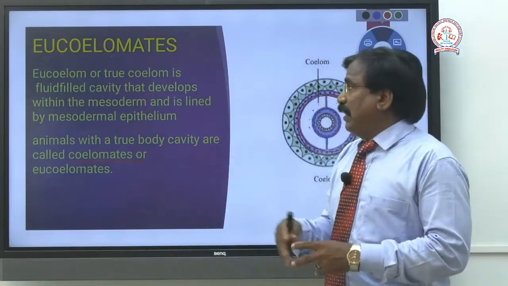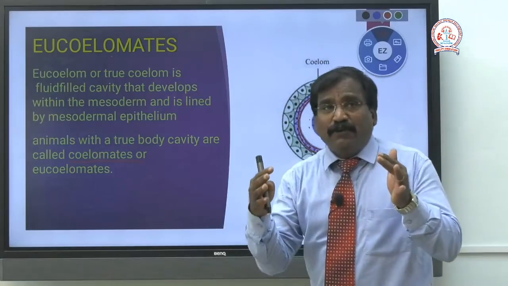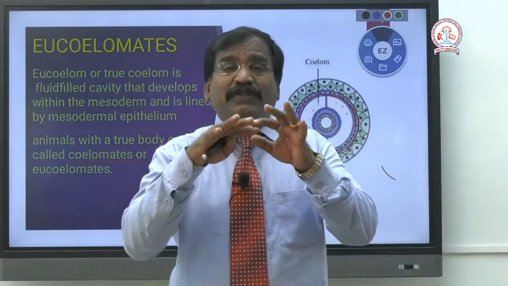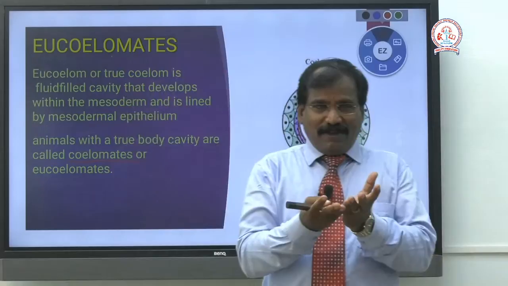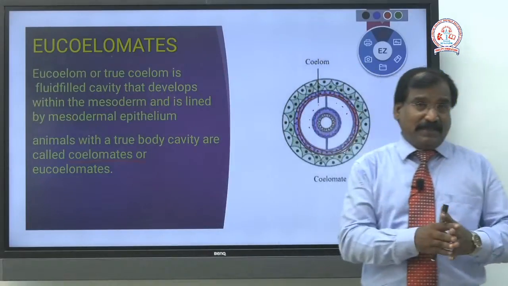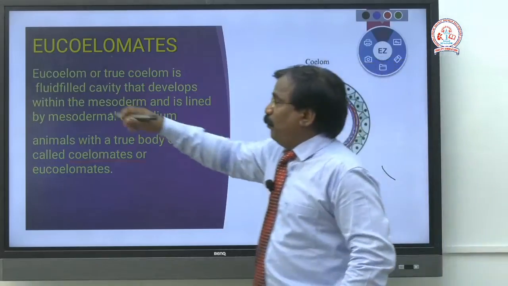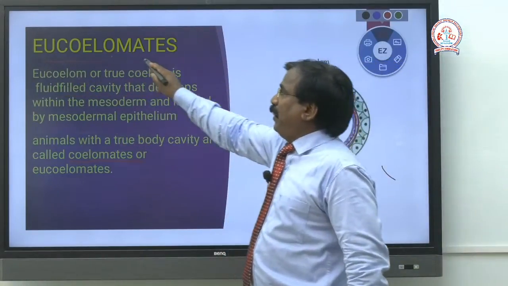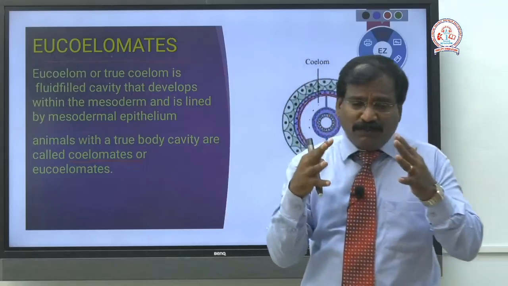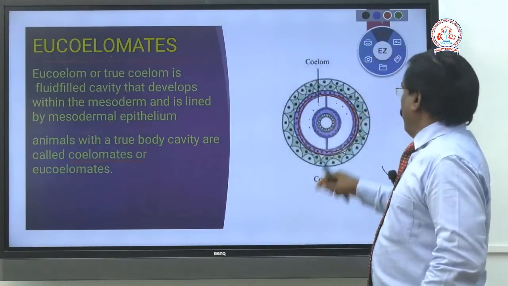This type of perfect coelom is called eucoelom. Organisms that possess a eucoelom are called eucoelomates. So in the classification, the group they come under is the eucoelomate, which has a perfect true coelom. That's all.